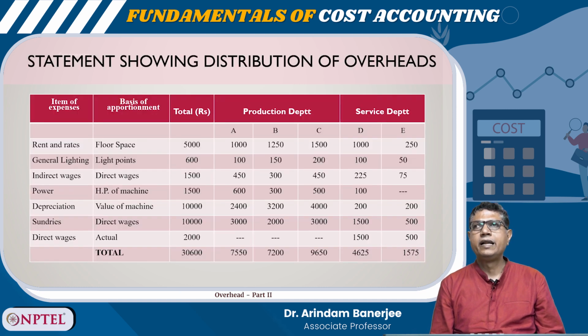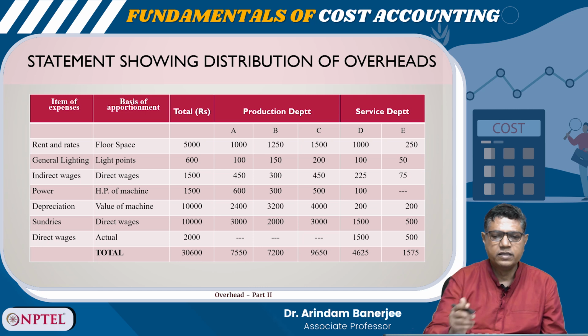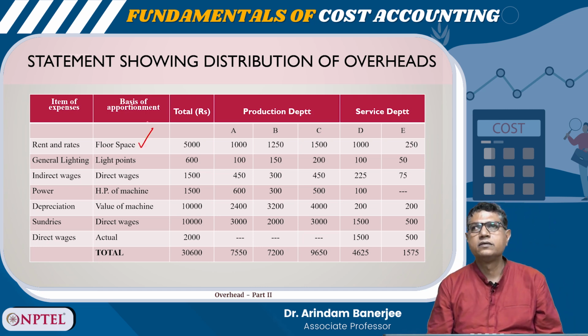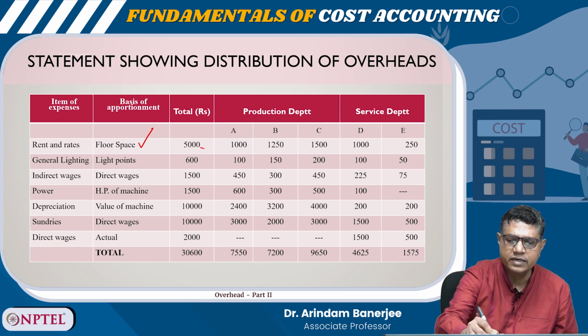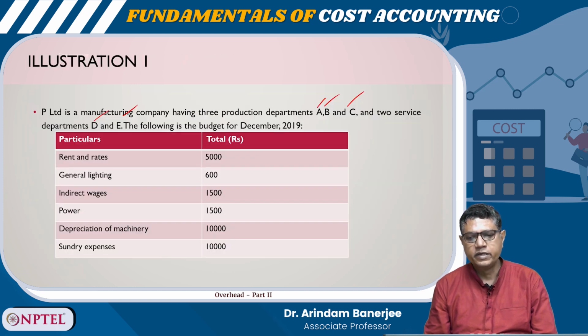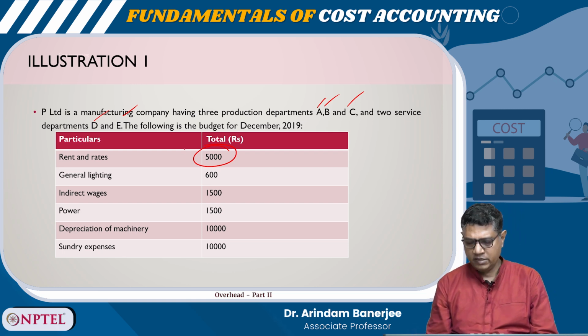So, we can do it like this, right? We can distribute the overhead. For example, for rent and rates, the basis of apportionment can be the floor space, right? Now, what is the total amount? Rent and rates, it is 5,000. If we go here, you see the amount of rent and rates is 5,000, right?